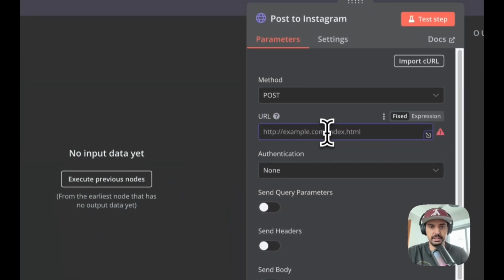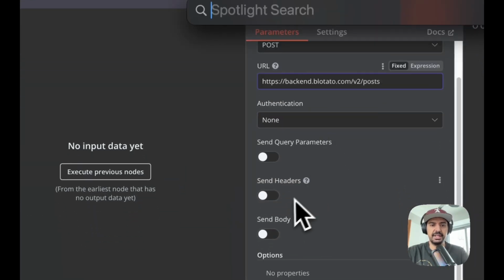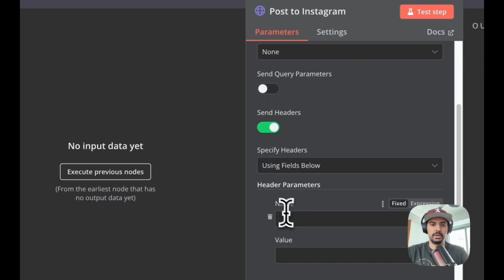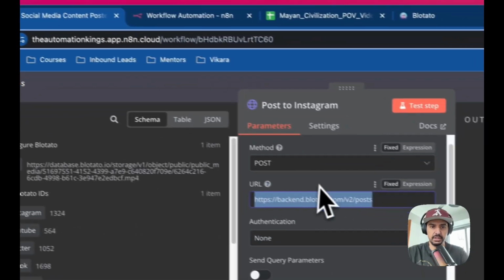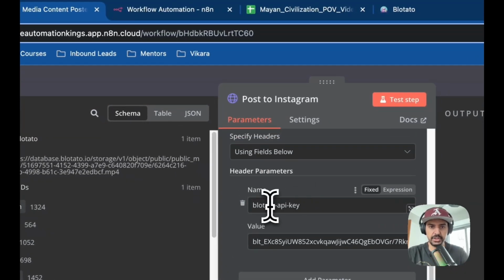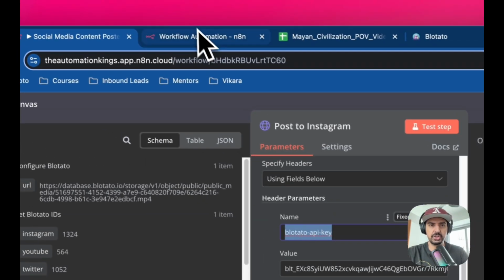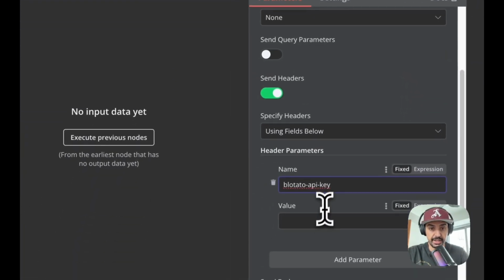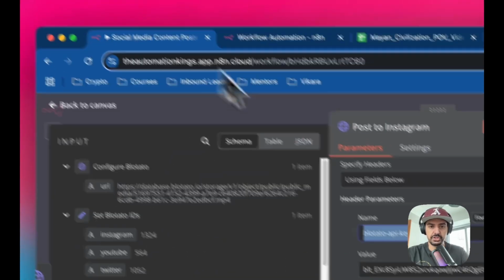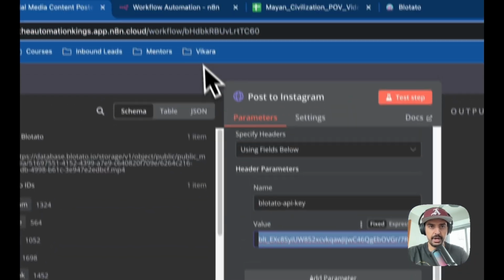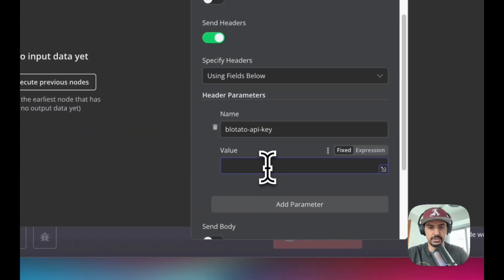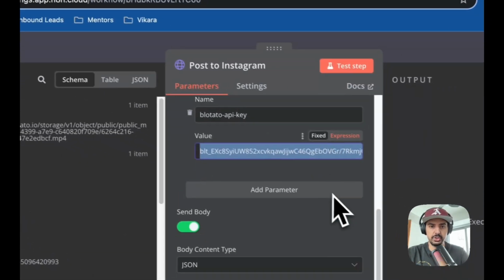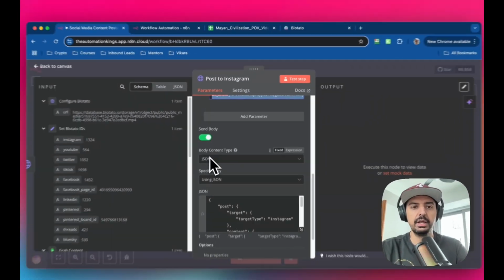Let's paste. And then for the send headers, we're going to want to copy this here. This is always going to be the same, blotato-api-key, and keep in mind the capitalization or the lack of capitalization. The value is just going to be your API key, so just grab that from your dashboard inside Blotato.